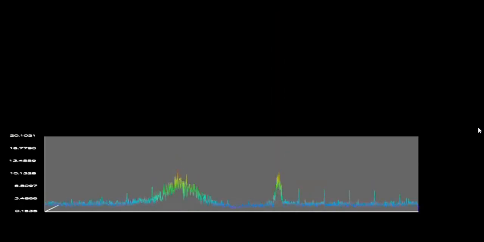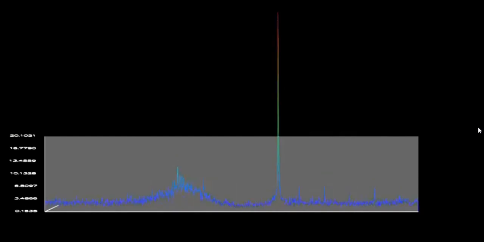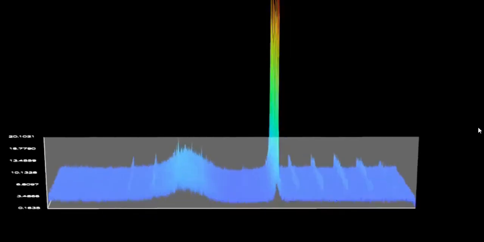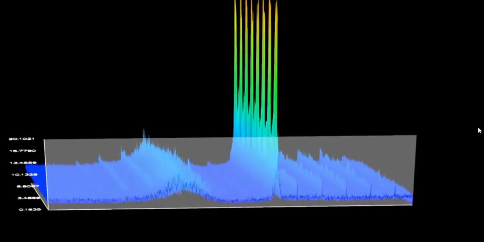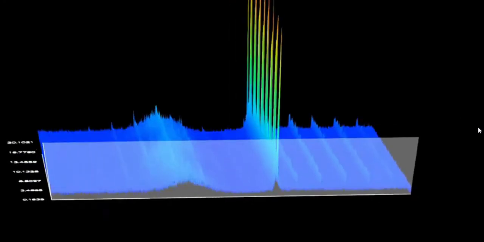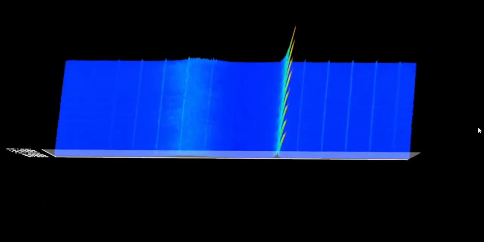This code also uses 3D graphics so I can rotate and view the graphs in 3D. Although this code system has a lot of other functionality, I'm just going to demonstrate the essential functionality here to detect the re-irradiated energy.